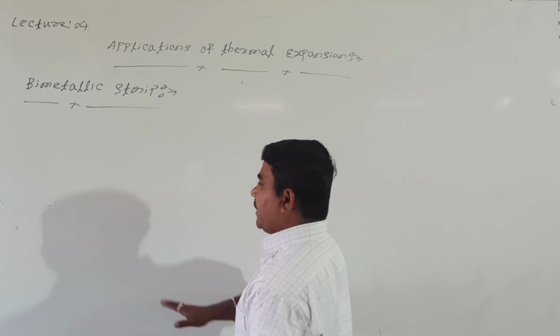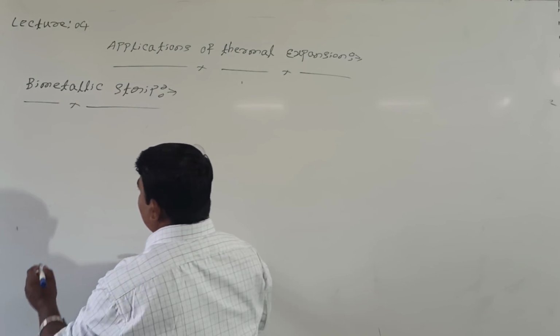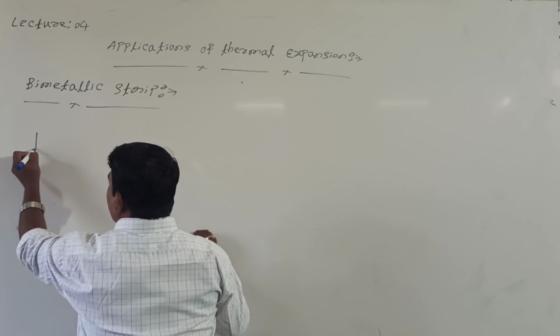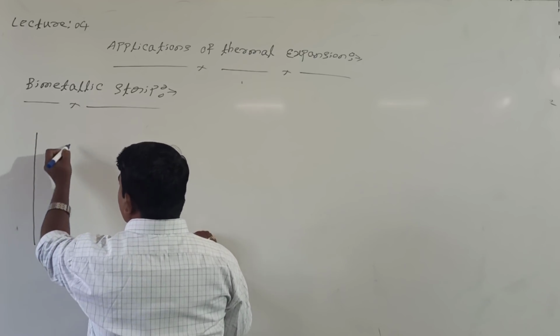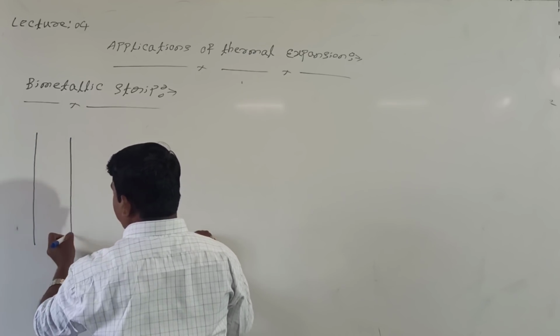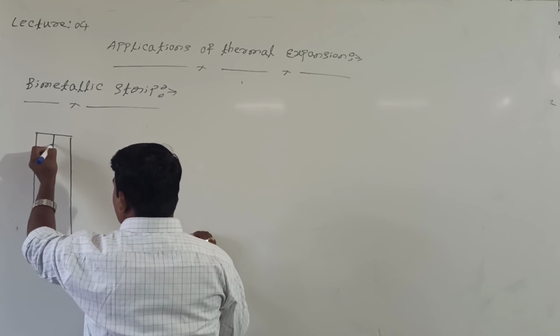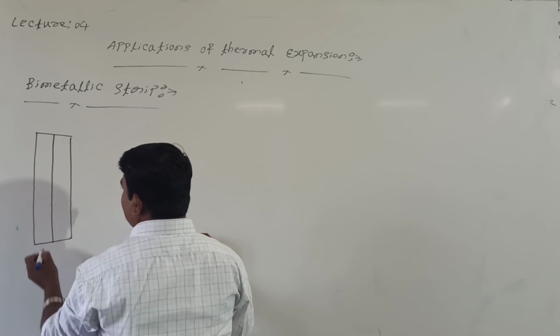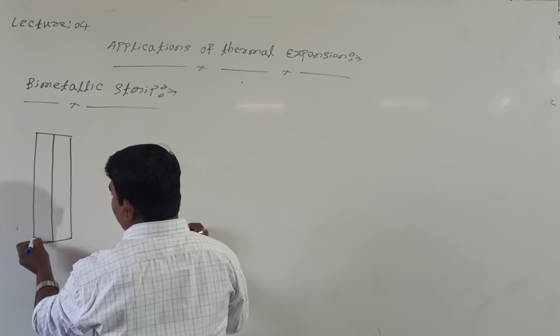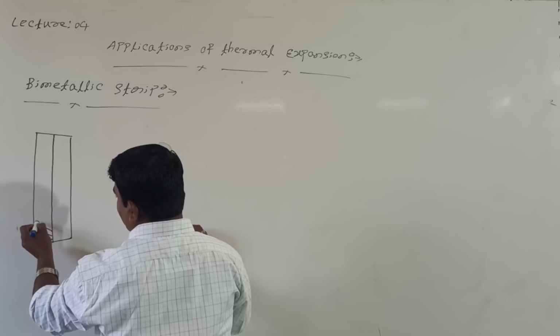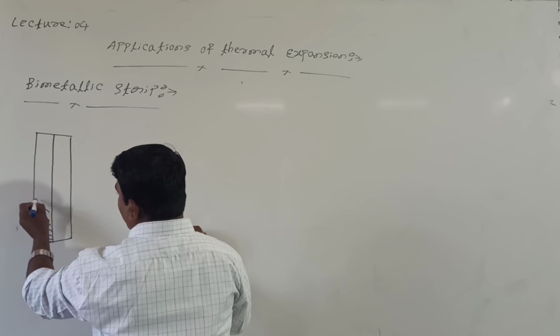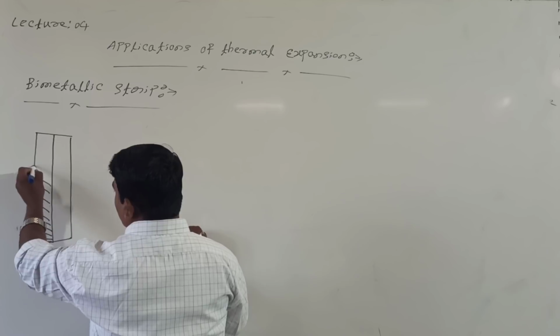How is this? See here. These are two materials, a two-material combination. This is one material. Shall I call this aluminium?